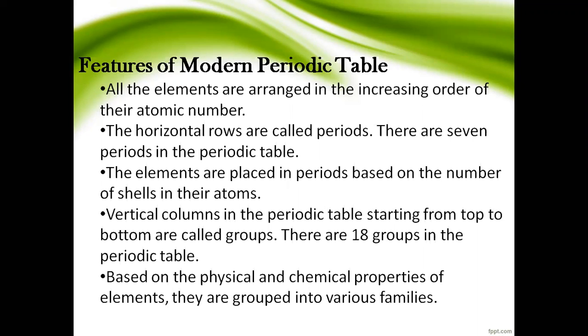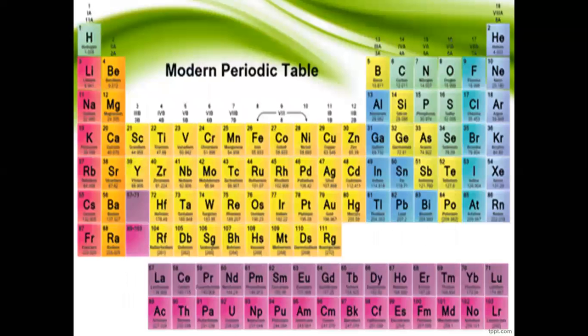The next one, we have also seen about the Mendeleev periodic table. There are vertical columns called groups. Same for the modern periodic table, the vertical columns are called groups. This is the modern periodic table that you have seen in the introduction class.